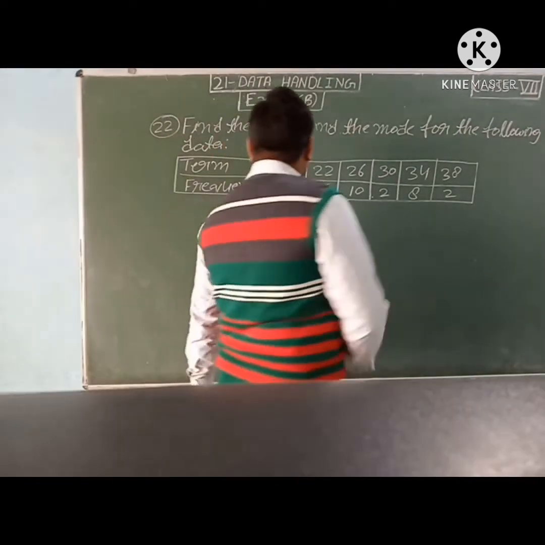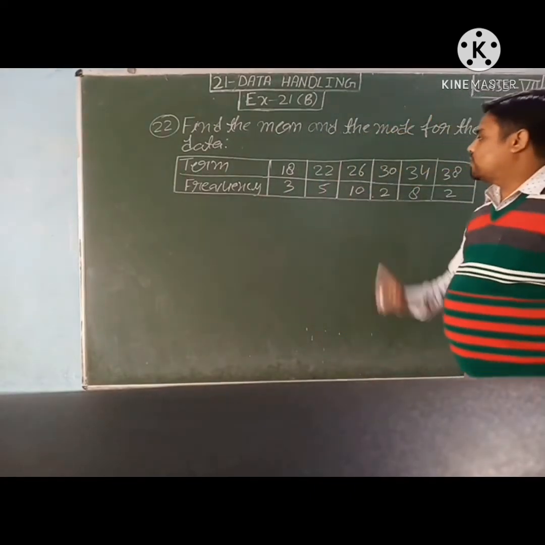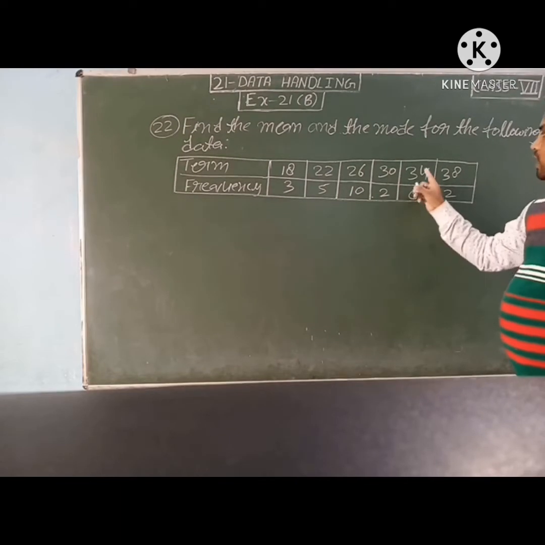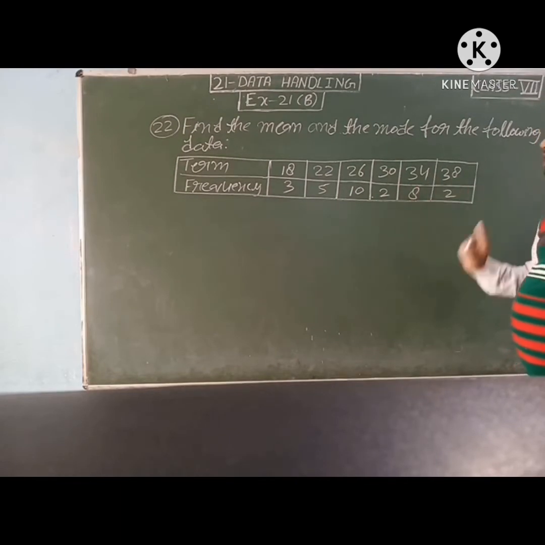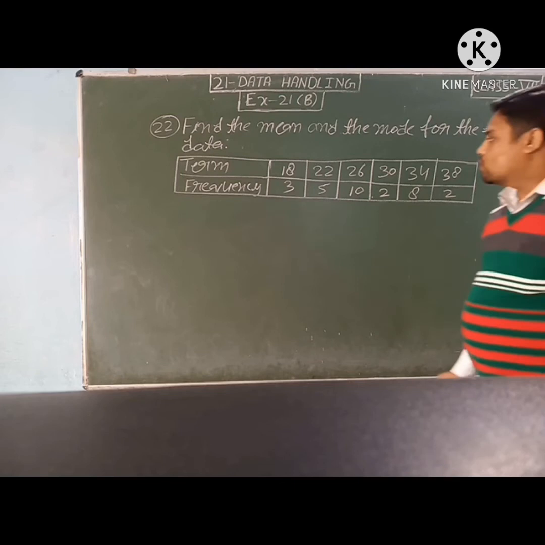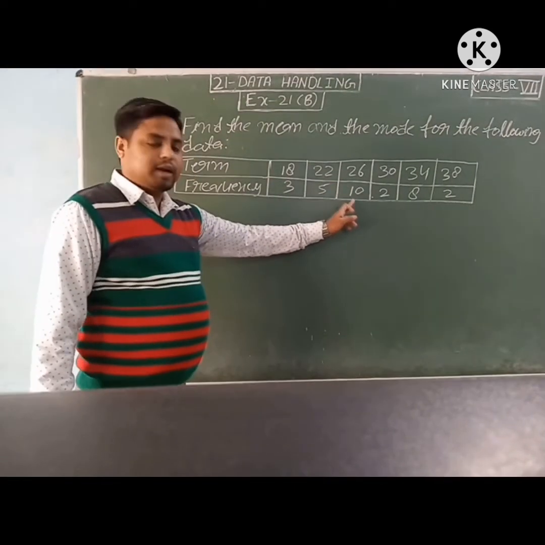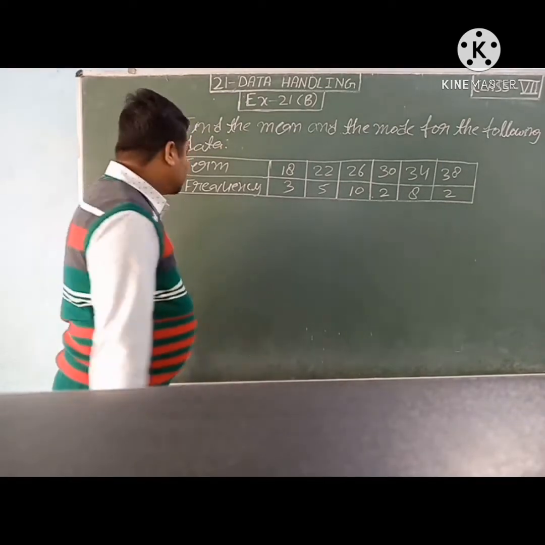See, 18 is 3 times, 22 is 5 times, 26 is coming 10 times, 30 is coming 2 times, 34 8 times, 38 2 times. So whose frequency is maximum? Frequency of 26 is maximum, that is 10 times. So what we will write?